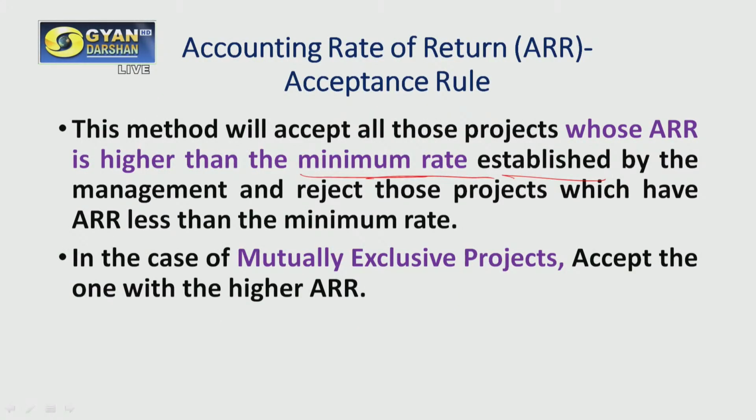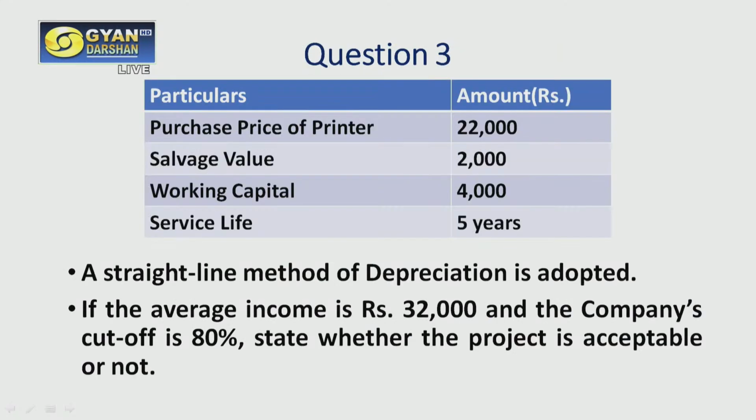And in case of mutually exclusive projects, when we have to choose one, we are going to choose the one with the higher ARR. So the project which has the higher ARR will be accepted in case of mutually exclusive projects, but when we are comparing these two, the one with the lower ARR will be rejected. Let's see a practical example on this.